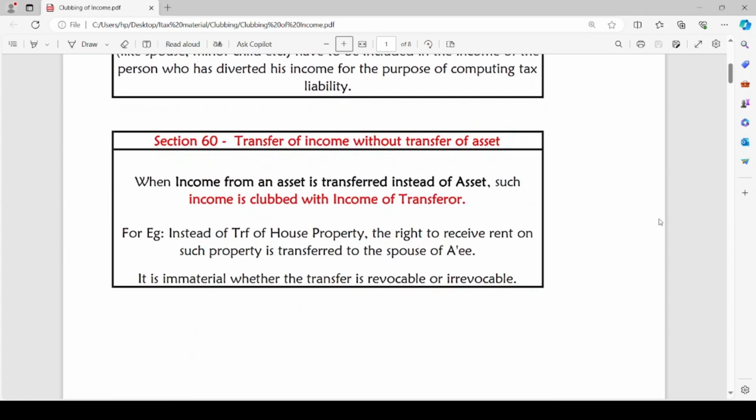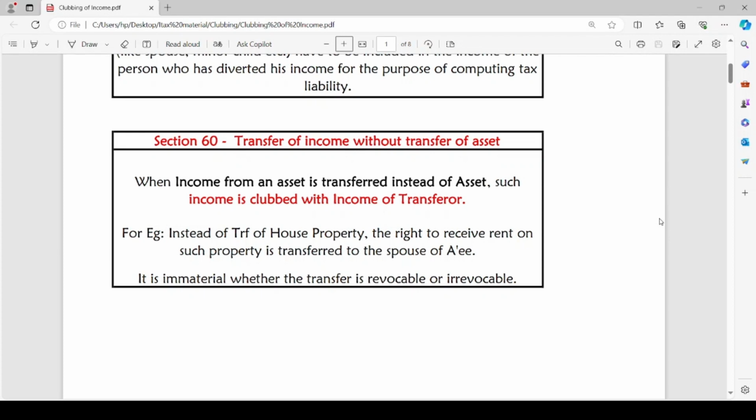The first section in this chapter is section 60. It talks about transfer of income without transfer of asset. Here, instead of transferring the asset, the assessee is transferring the income arising on such asset. When income from an asset is transferred instead of the asset, such income is clubbed with the income of the transferor itself. So it will be taxable in the hands of the transferor assessee.